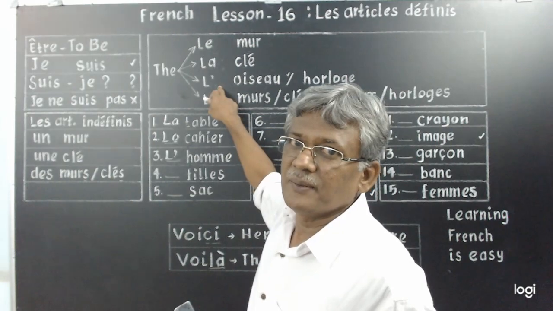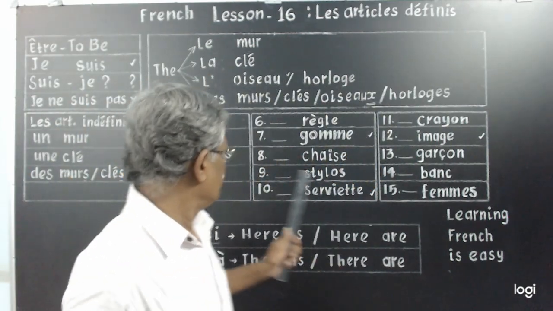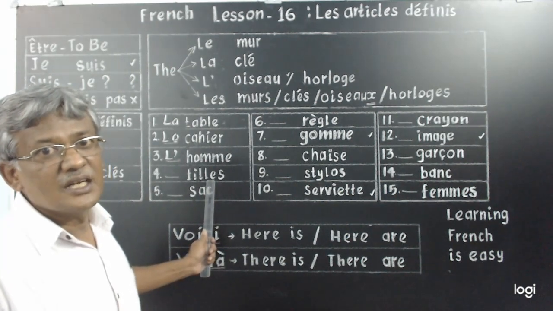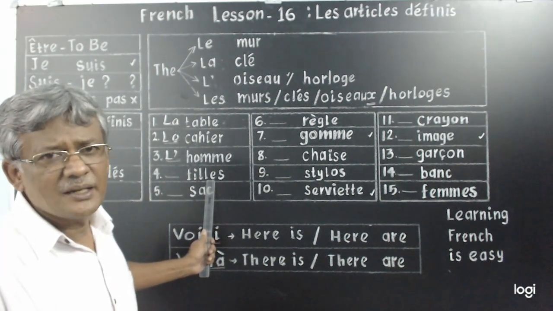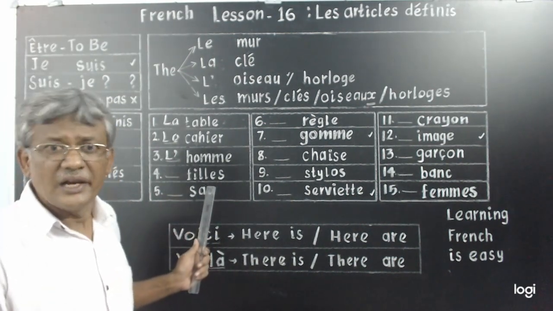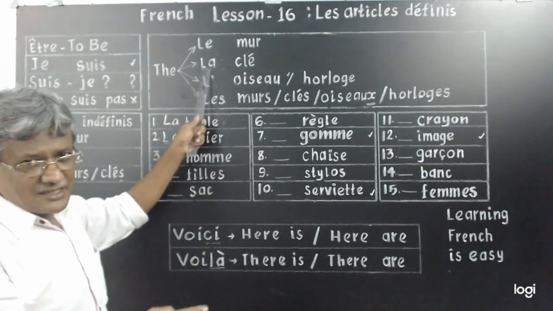L apostrophe. Okay? Understand? Then fear. What is a fear? Girls. Masculine or feminine? Feminine. So shall I write la here? La. This la shall I write?